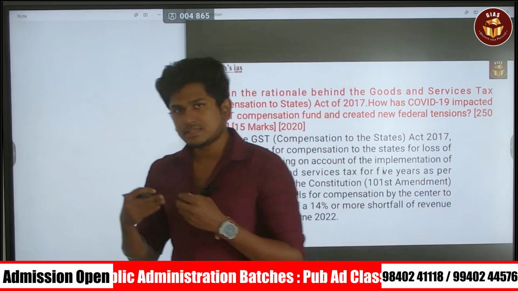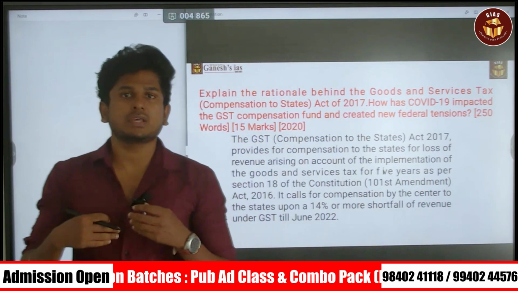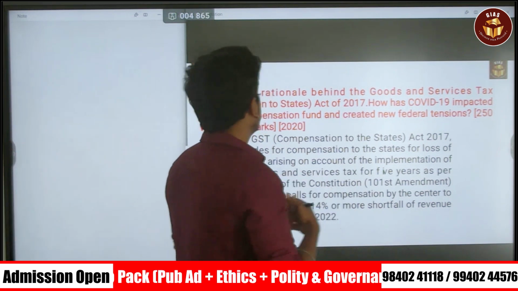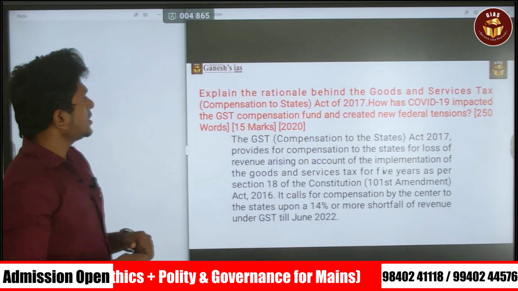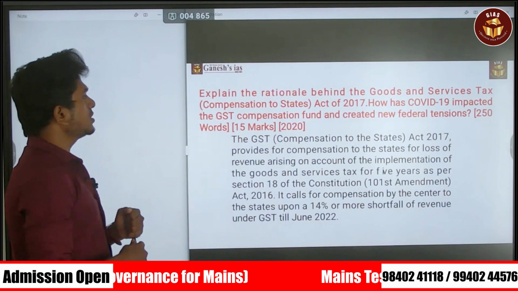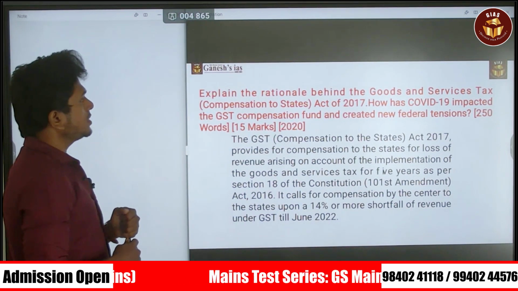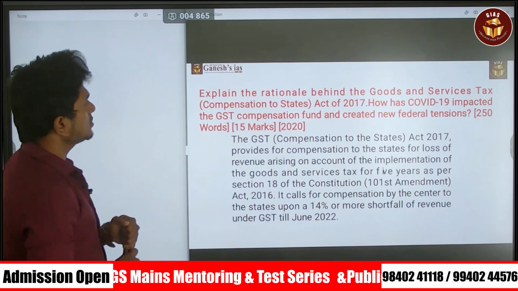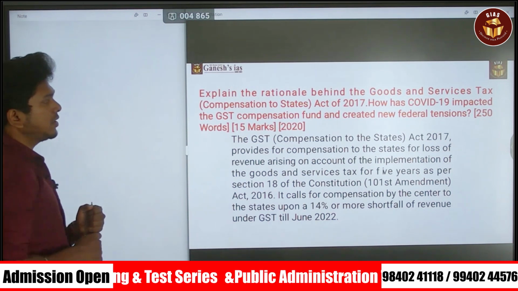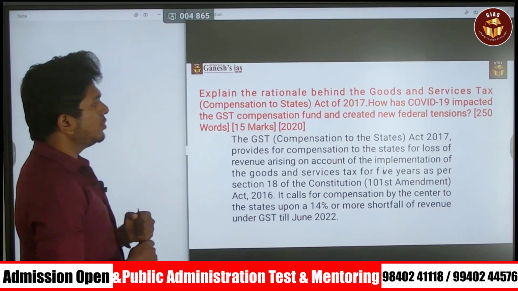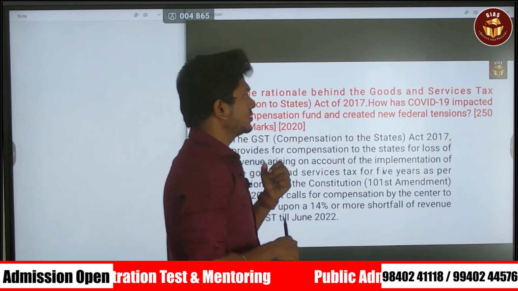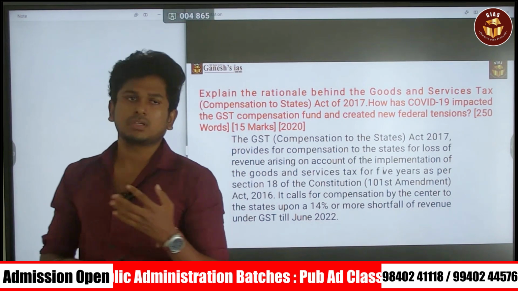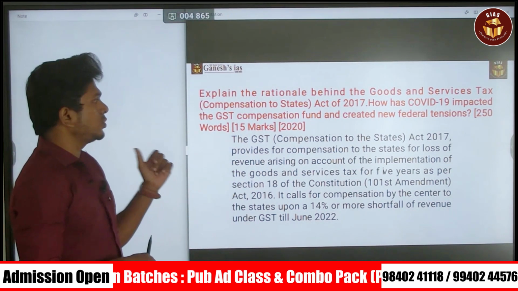Okay, so GST is still a relevant topic they may ask in the upcoming UPSC mains exam. Let's discuss the question. Explain the rationale behind the Goods and Services Tax Compensation to States Act of 2017. How has COVID-19 impacted the GST compensation fund and created a new federal tension? So it is a 250 words question, and also it's a 15 mark question. It was asked in 2020.